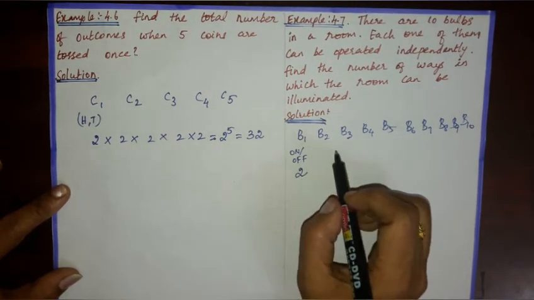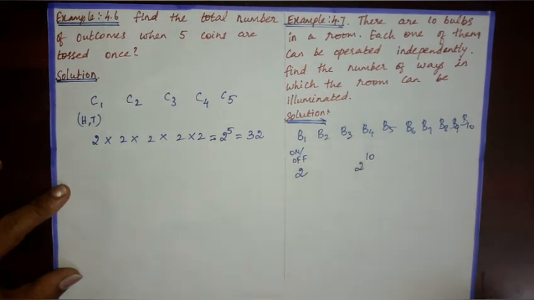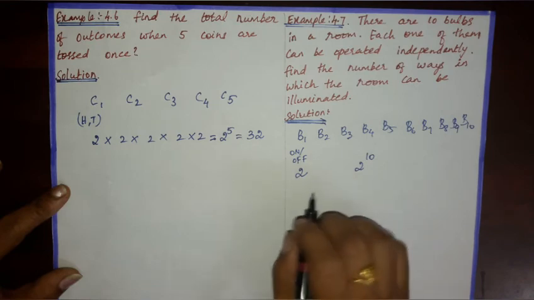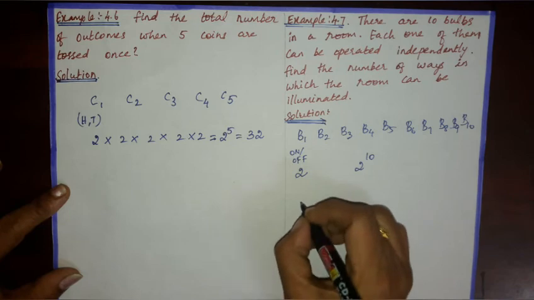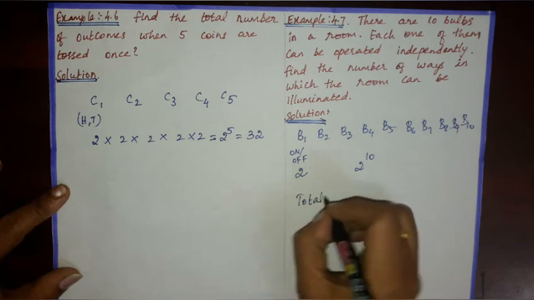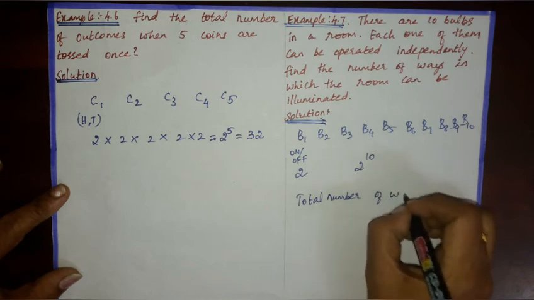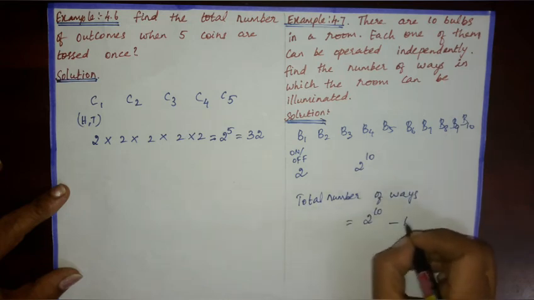The total number of ways of doing this is 2 power 10, which includes the case in which all 10 bulbs are off. Keeping all the 10 bulbs in off mode, the room cannot be illuminated. Hence, the total number of ways is equal to 2 power 10 minus 1.